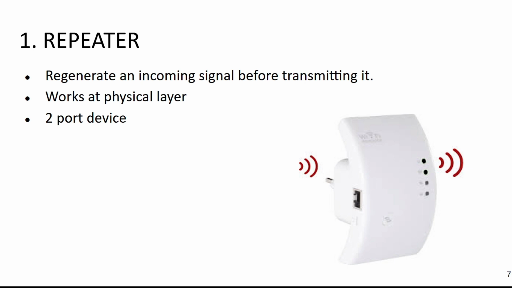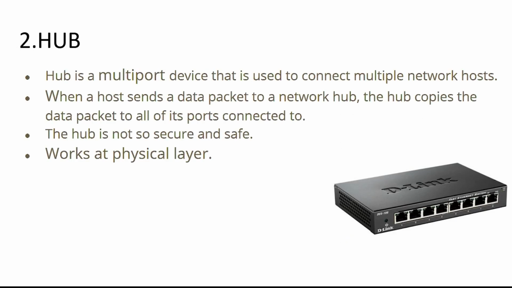So the repeater is mainly doing amplification or boosting of the incoming signal before transmitting. This is a two-port device and works at the physical layer. The main function of a repeater is to amplify the incoming signal before transmitting it to the destination. Another important point to remember is that it works at the physical layer, and it is a two-port device. The next device is the hub.